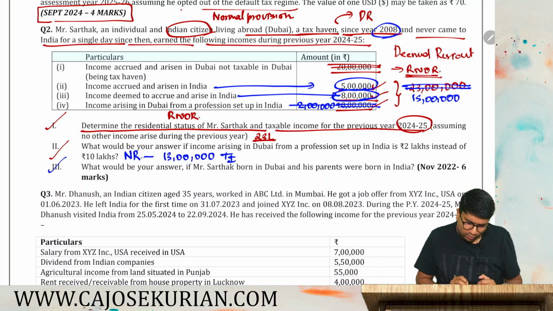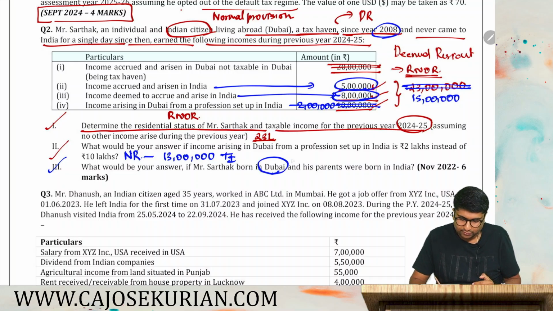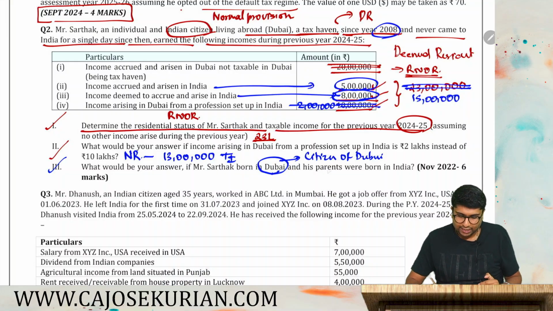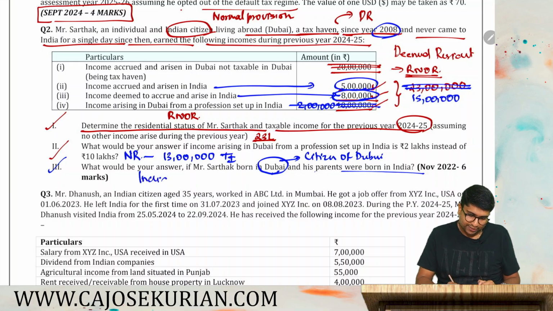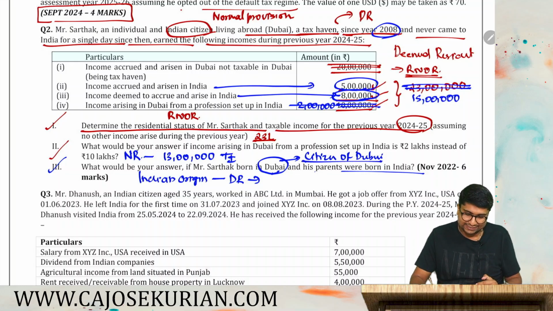Case 3. What would be your answer if Mr. Sarthak is born in Dubai? Born in Dubai means citizen of Dubai. It is not necessary that if you are born in Dubai, you will become a citizen. But we are assuming that he is a citizen of Dubai and his parents were born in India. So he is of Indian origin. If he is of Indian origin, then he will never become a deemed resident. Why? Because deemed residency status is applicable only for Indian citizens, not citizens of Dubai.